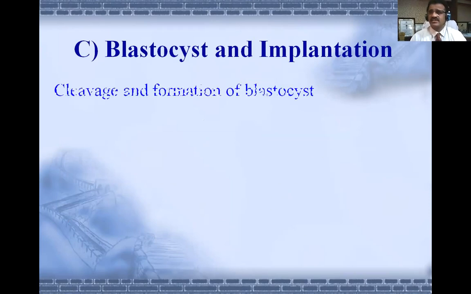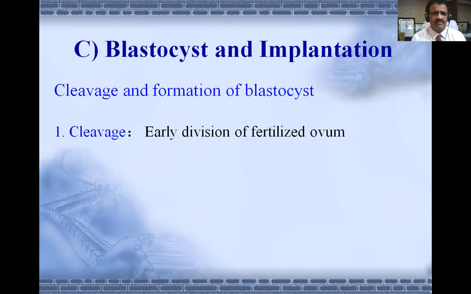What is blastocyst and what is implantation also. So we have studied fertilization. Fertilization means fusion of male and female gametes, and after fertilization we get a zygote, the single cell stage of life, and this zygote will go through a series of divisions called cleavage.